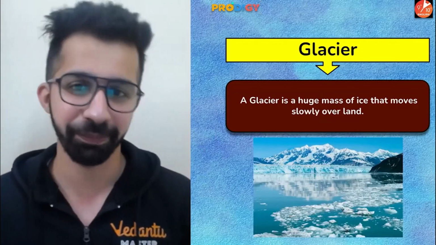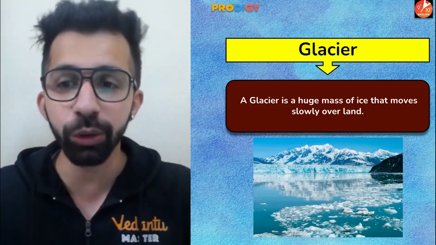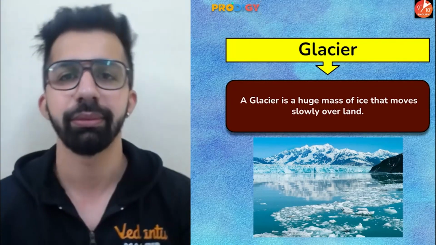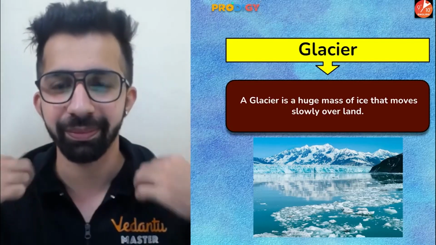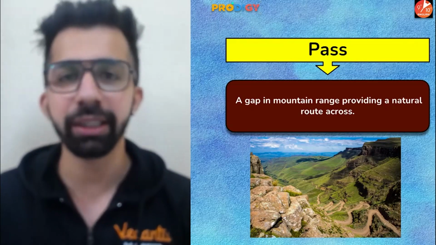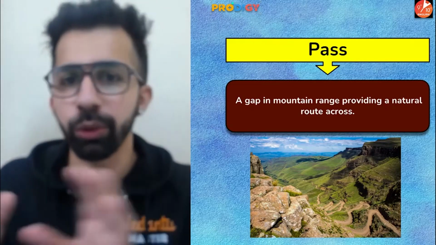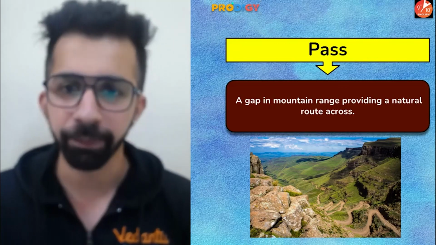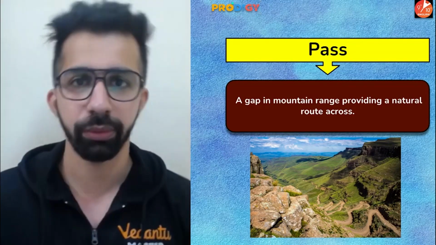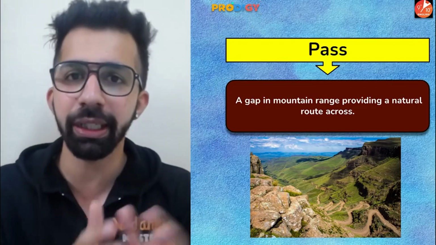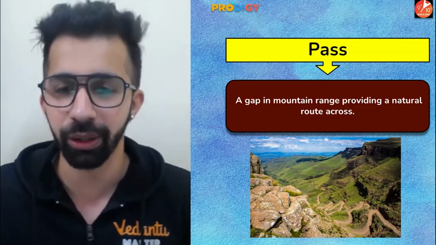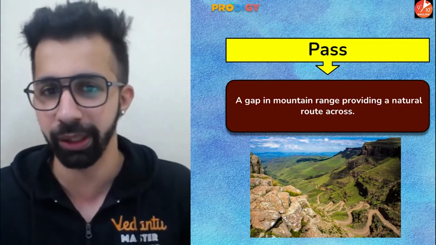Next, glaciers, ice. So glacier is a huge mass of ice that moves slowly over land. Simple. Next, we have pass. Guys, a pass is basically a path to cross a mountain. All right. So a gap in a mountain range providing a natural route. So pass is basically a path for crossing a mountain.